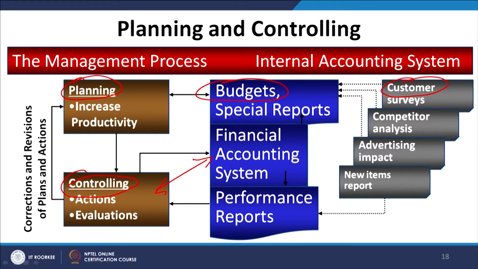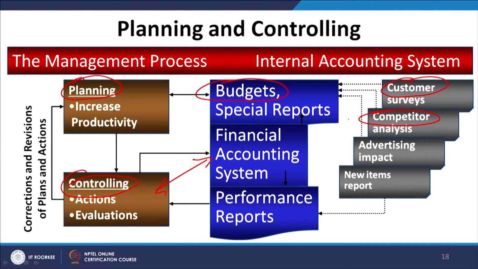First is the customer surveys. They guide us on where we are, where we want to go, and how far our products and services are liked by the customers. We go for competitor analysis, to see how they are planning to move forward, what they have done and what they are planning to do.